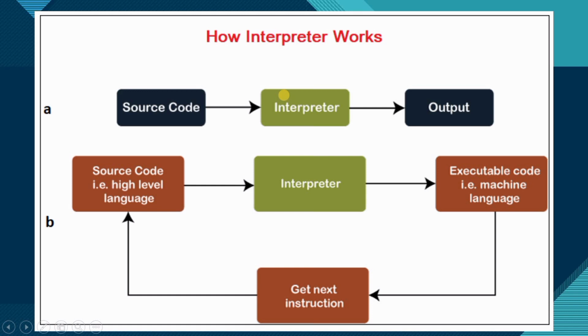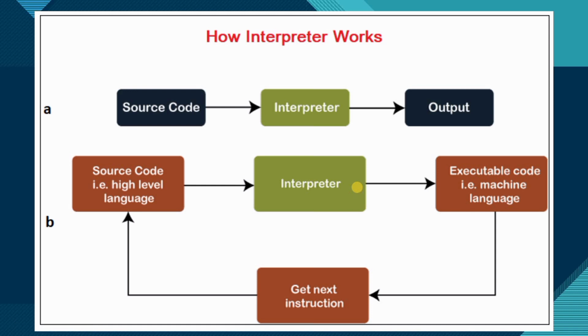And let's compare this interpreter with the compiler. The compiler takes the whole source code in one go and converts it into machine code in one go. But the interpreter takes the source code line by line, converts it into the low level language and generates the output. Suppose this is your source code written in the high level language, and the interpreter will take this source code and execute it into machine language. Suppose there is some looping, it will go back to this source code and execute again. So this is basically the work of an interpreter.